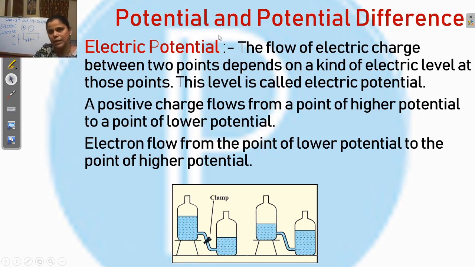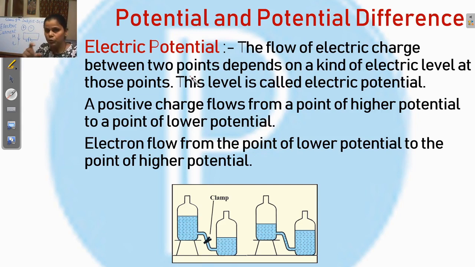Understand? So similarly, the flow of the electric current, the flow of the electric charge, depends on the kind of electric level. Understand? What is the potential? Potential is nothing but the electric state of the conductor that determines the direction of the electric current, or the direction of the current flow.